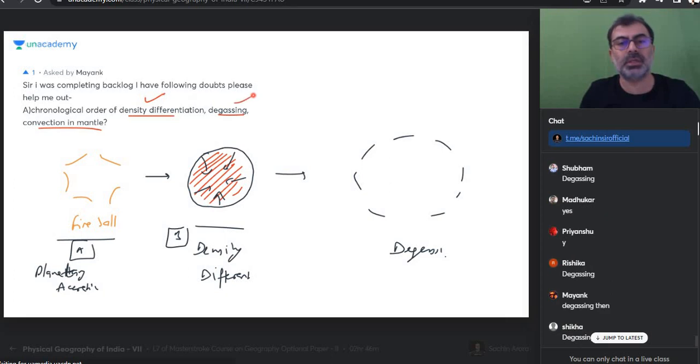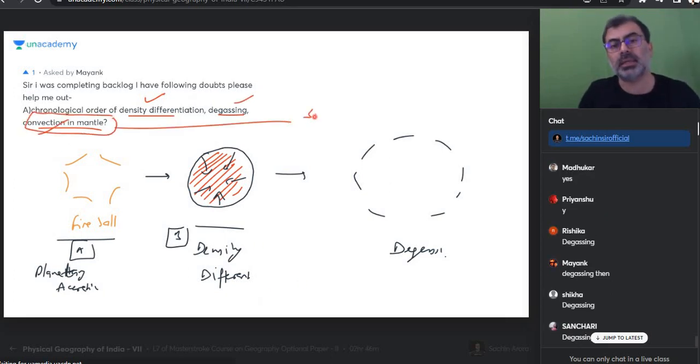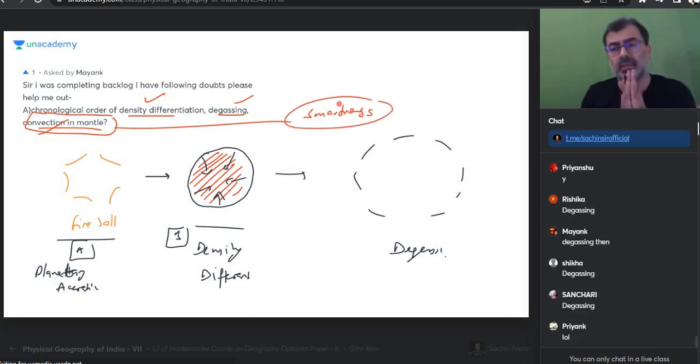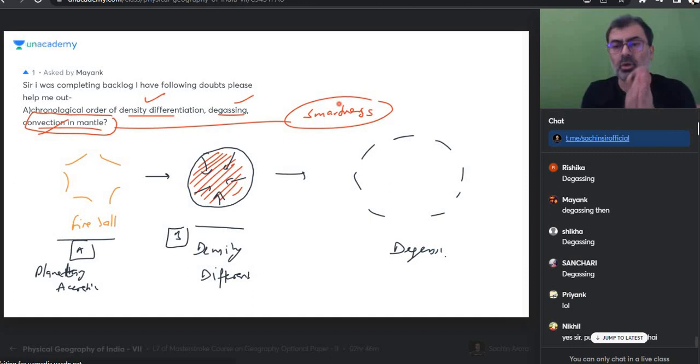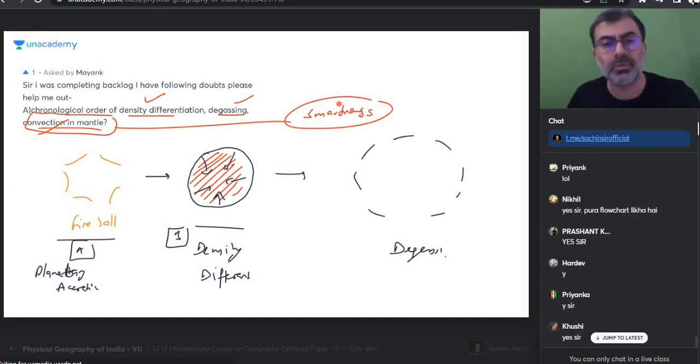Sir, density differentiation, degassing and convection in the mantle, he brought this knowingly, this third-year student showing smartness. So Mayank, everybody, honestly, as a teacher, have I done the job of answering each and every question? Yes. 35 minutes have gone in this. This is not fair. This is absolutely not fair.